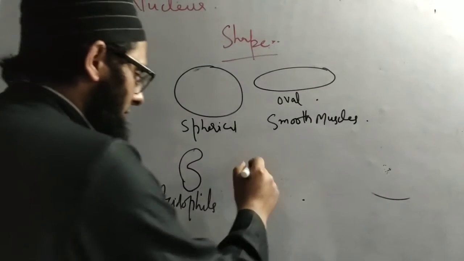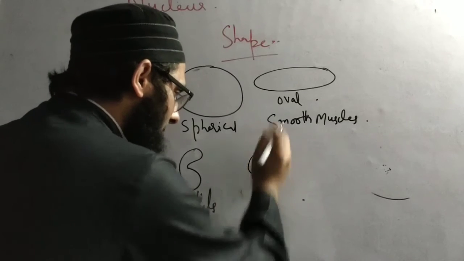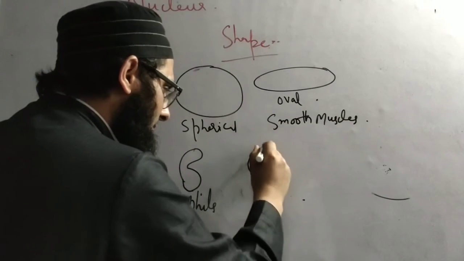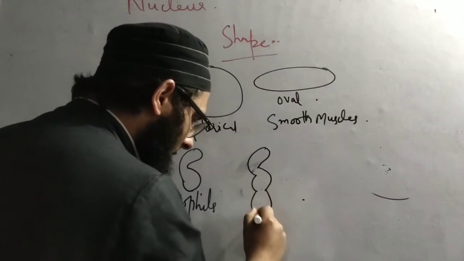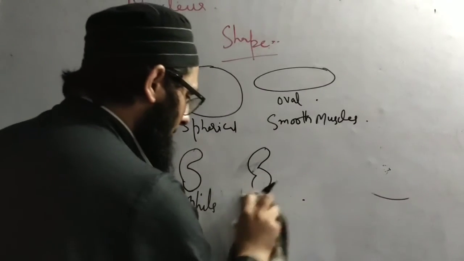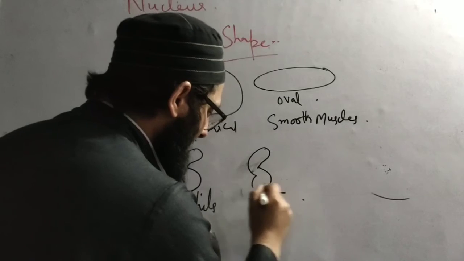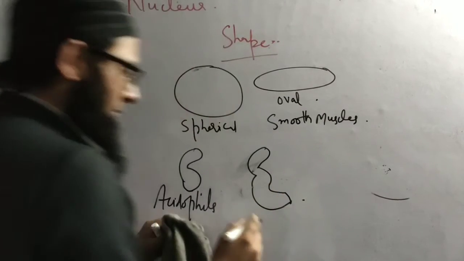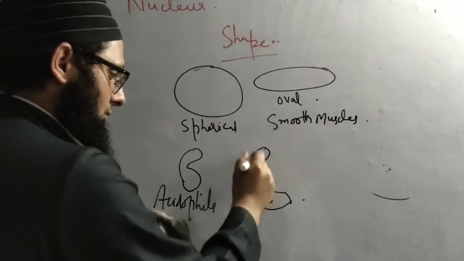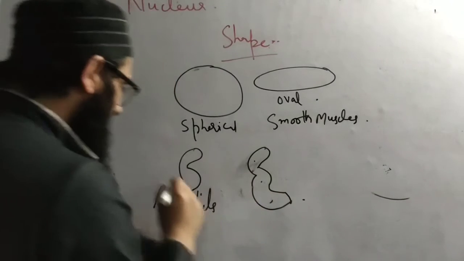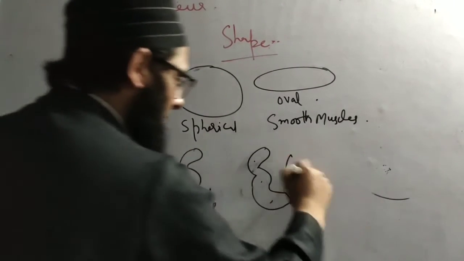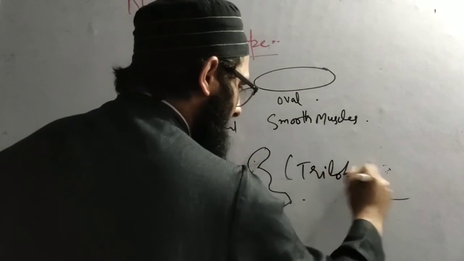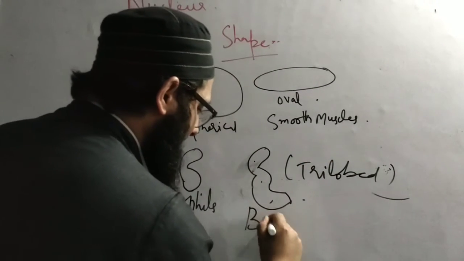We can have trilobed: 1, 2, 3. Trilobed. This is bilobed. Trilobed in basophils.